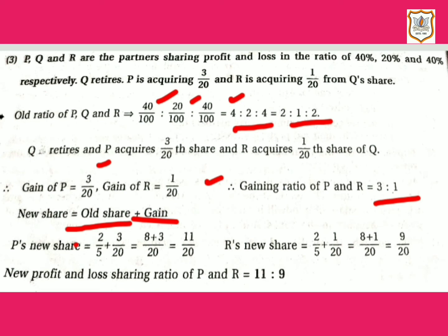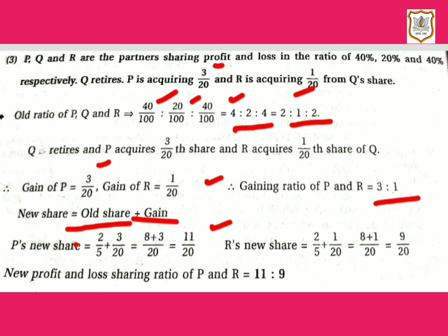So let us obtain P's new share. Here old share of P is equal to 2/5 according to this ratio and his gain is equal to 3/20, that is given in question here. If you solve this, you will get 11/20.